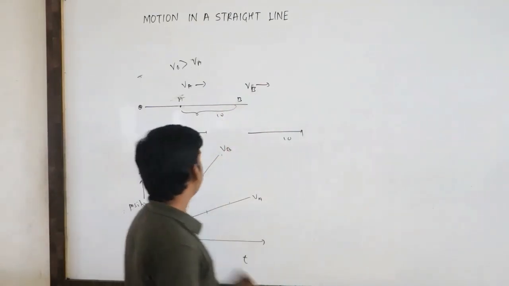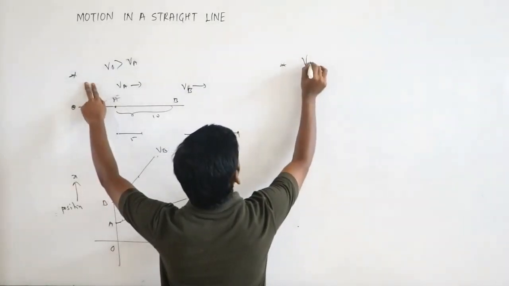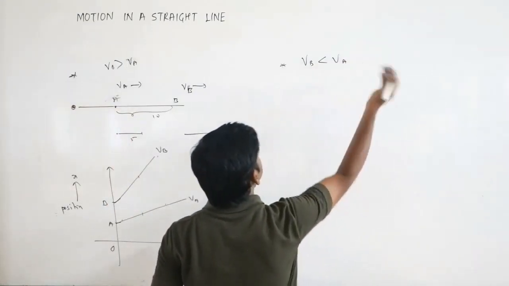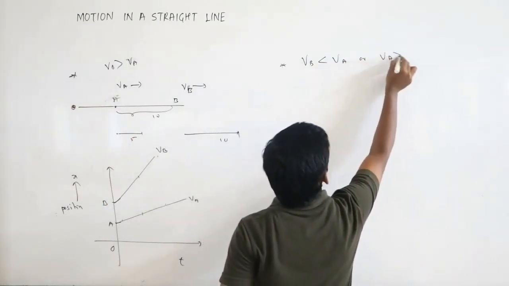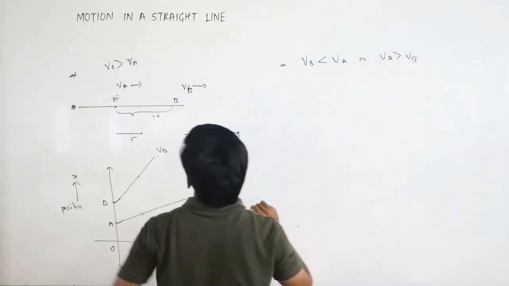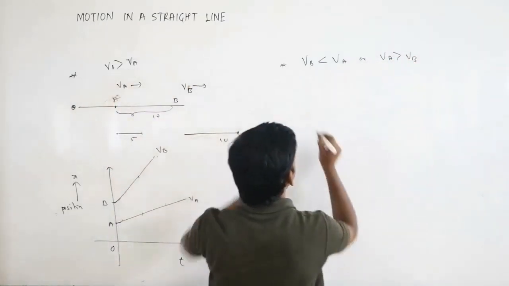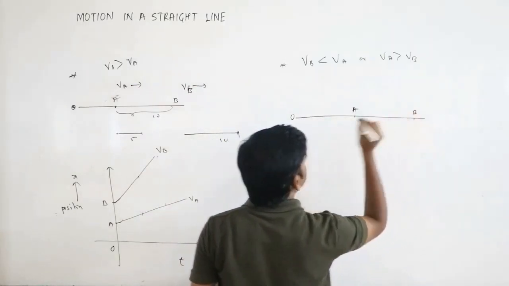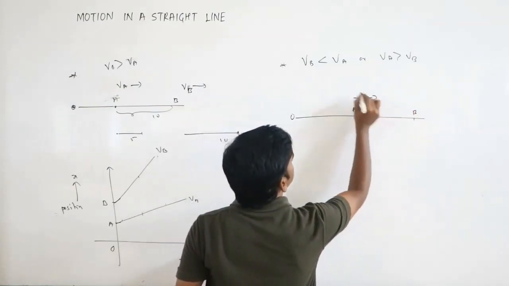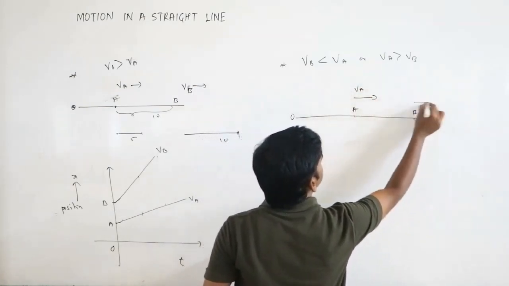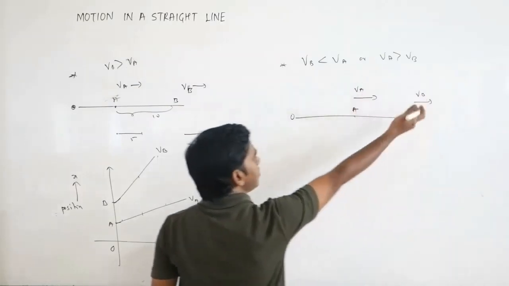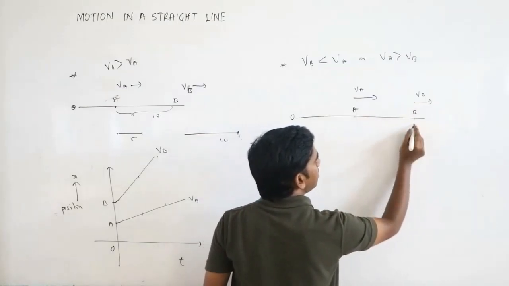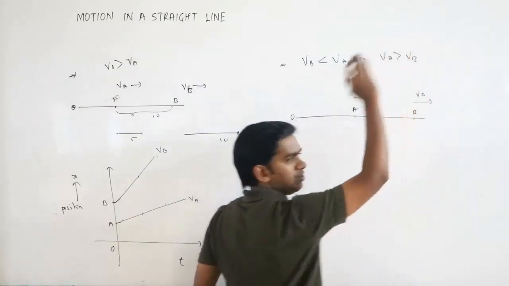Now the same situation, if I play it for VB less than VA. That means VA is moving faster. Or you can write VA is greater than VB. Here VB was greater than VA; now VA is greater than VB. Suppose this is the origin and point A is here and B is here. A is moving faster than B, and B is moving slowly. So A will come, overtake, and go forward.